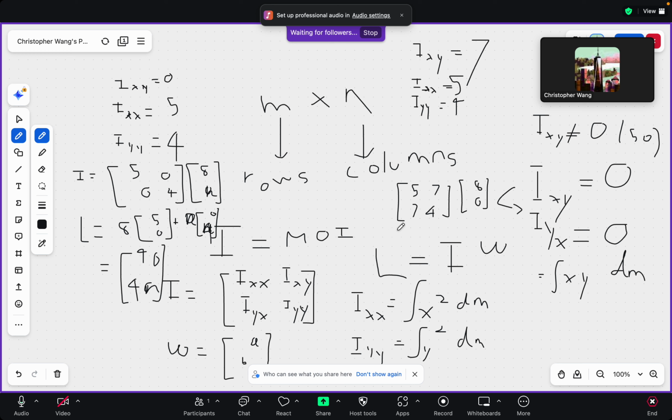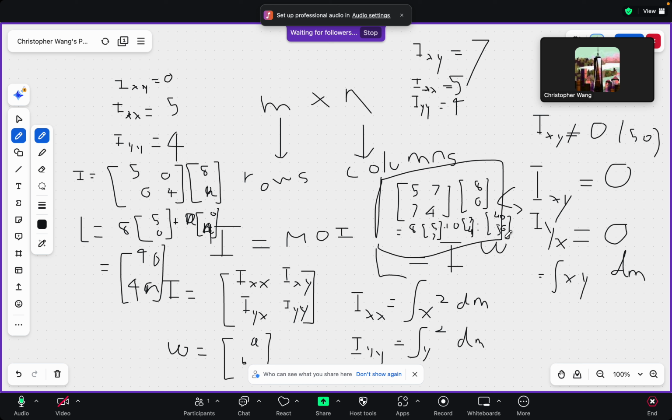Now, if we do the calculations here, I'll box this up so it won't get confused with the other notes that I did. And if we do the calculation, it's 8 times 5, 7, plus 0 times 7, 4. This is equal to 40, 56. And why is this significant?